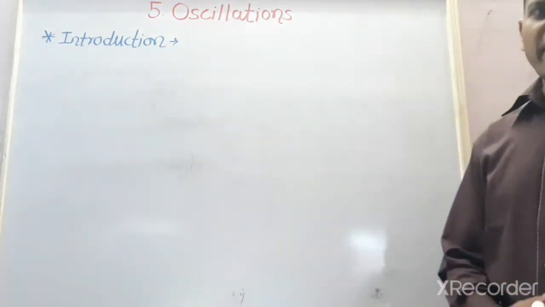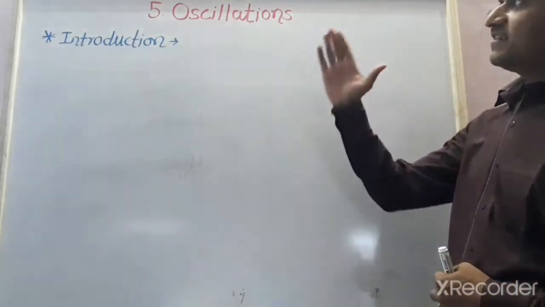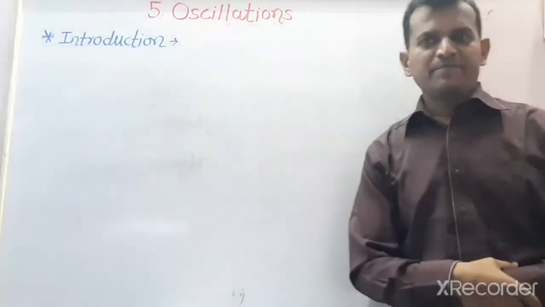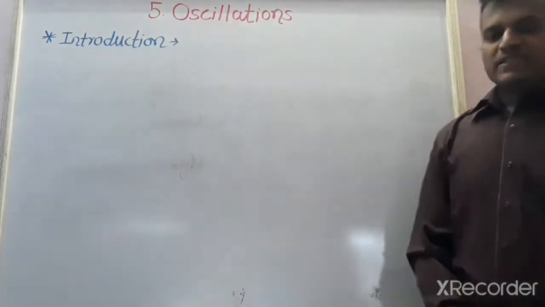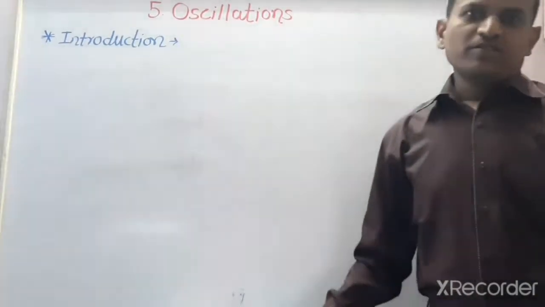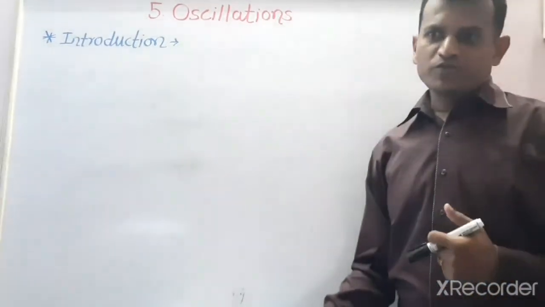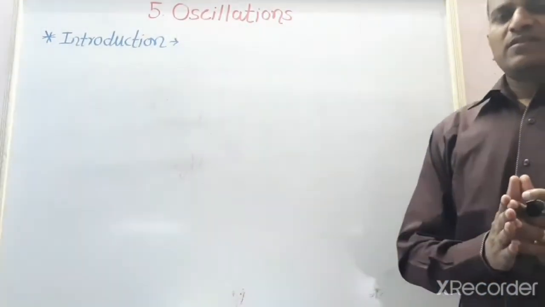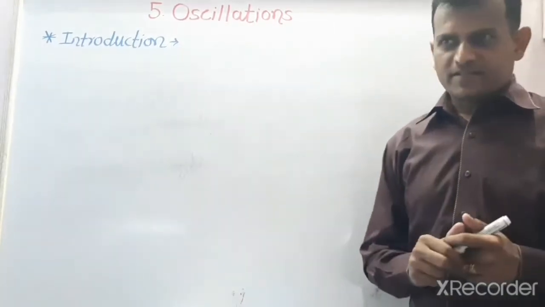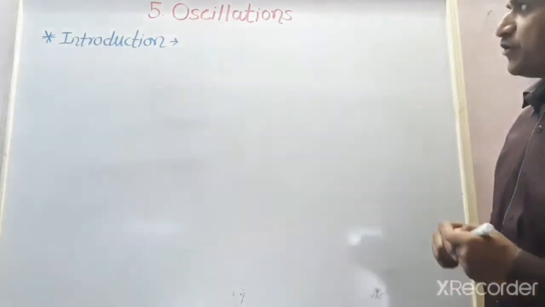Once again, welcome back in my first video of new chapter, and that is the oscillations. This is the fifth chapter of subject physics. First, we see the introduction of the chapter. Actually, oscillations, it is the type of motion, and this motion is categorized in two parts. One is the non-repetitive motion, and second is the repetitive motion.